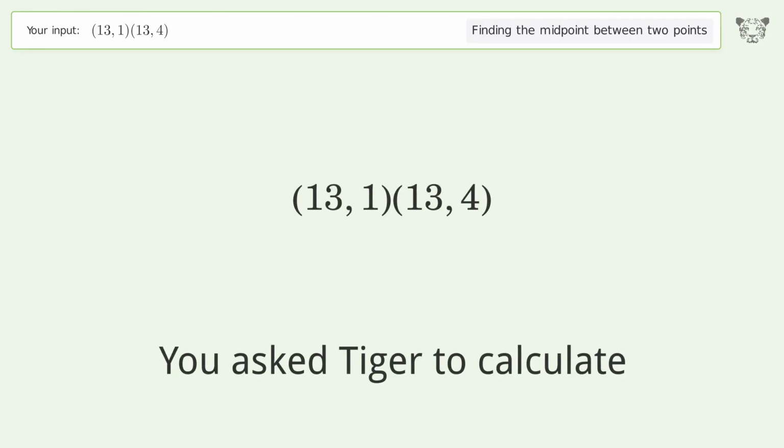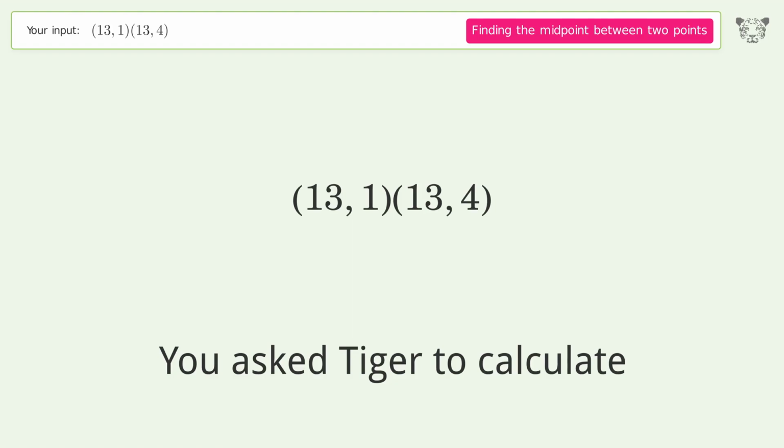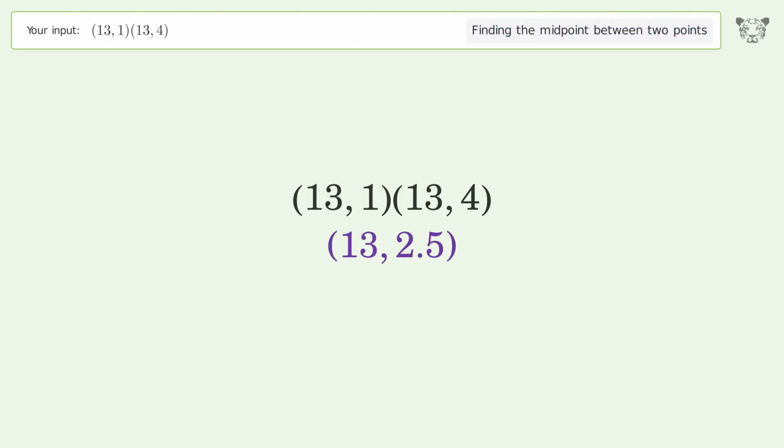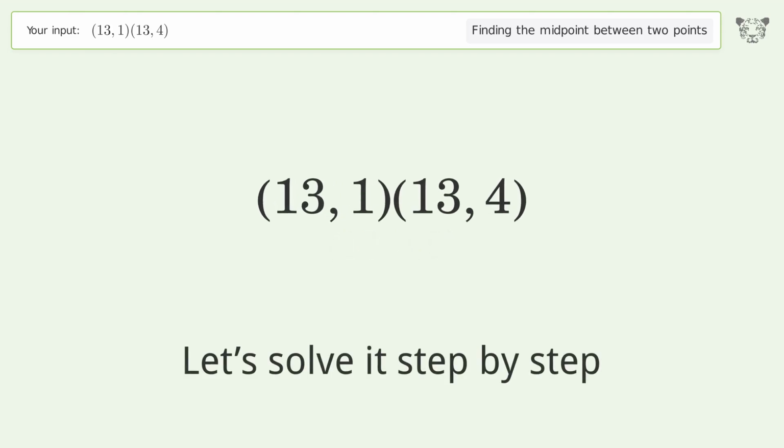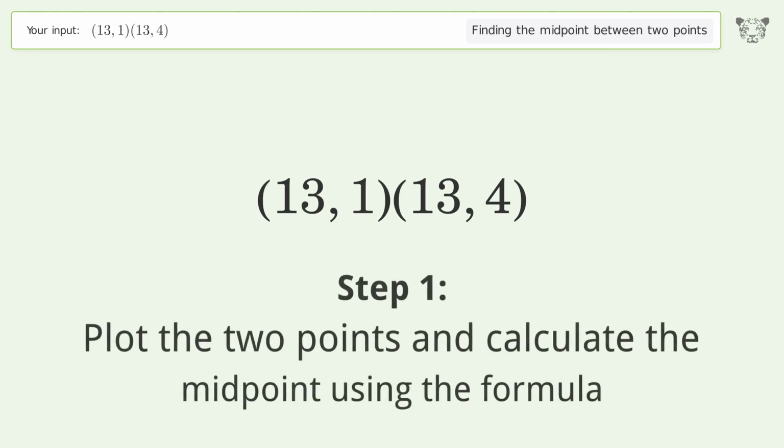You ask Tiger to calculate. This deals with finding the midpoint between 2 points. The midpoint between the 2 points is 13, 2.5. Let's solve it step by step. Plot the 2 points and calculate the midpoint using the formula.